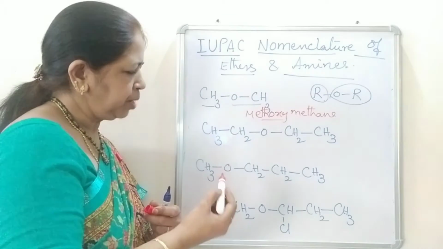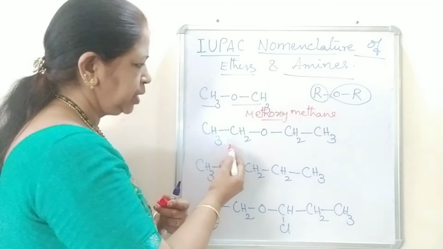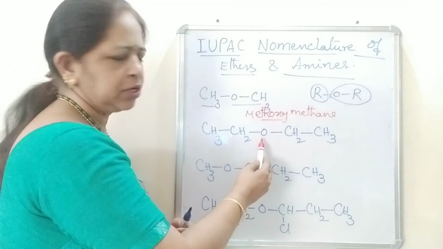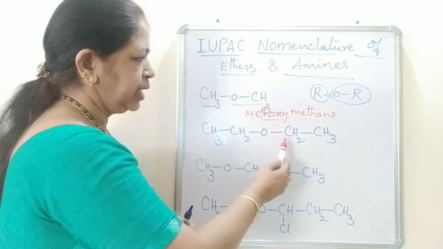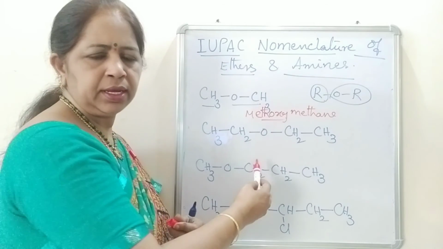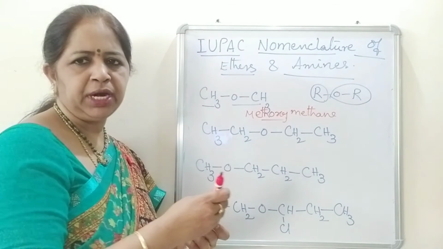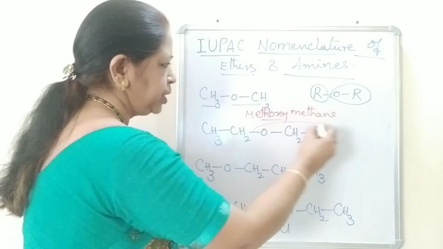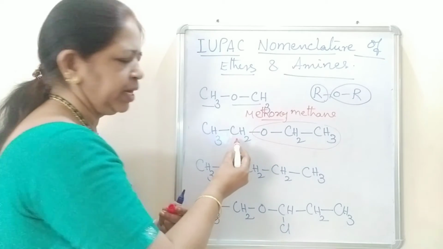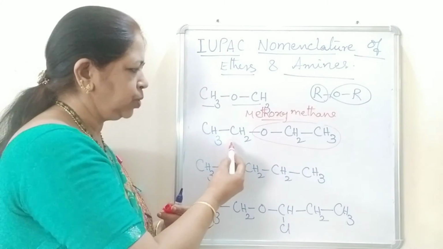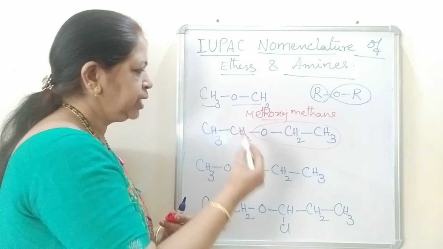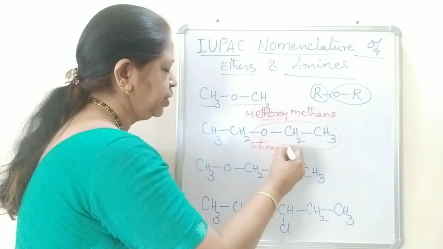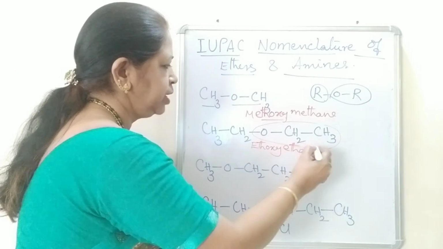Coming to the second example, here it is ethyl group and ethyl group. In between these two ethyl groups oxygen is present. Diethyl ether, ethyl, ethyl, ether, diethyl ether, that is the common name of this one. And ethoxy group is substituted in the place of one hydrogen in ethane. So, it is ethoxyethane. It is also a symmetrical ether.